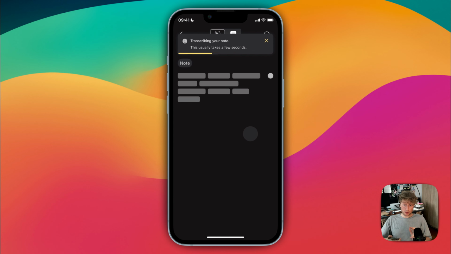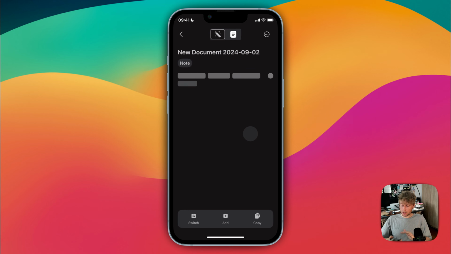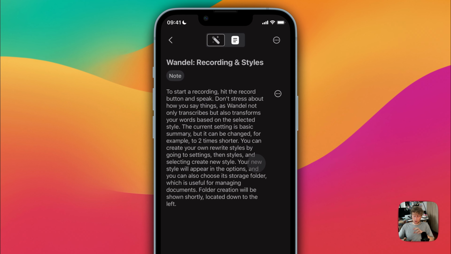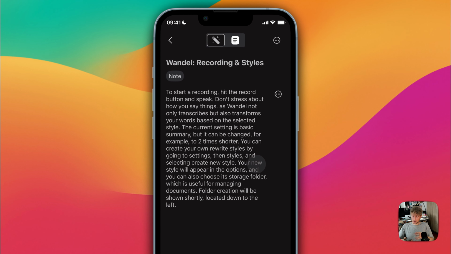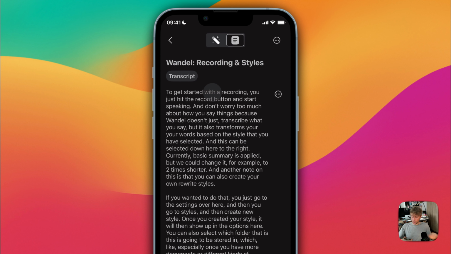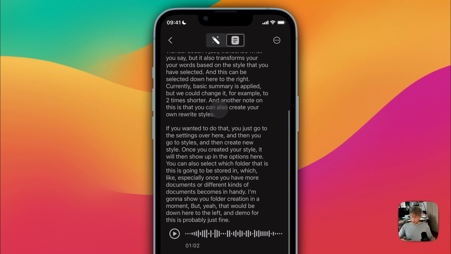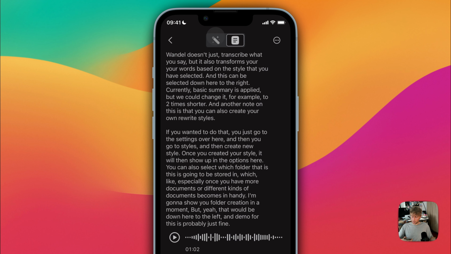And there are 2 main views to the document. What you see right here is your note view, where all your notes for this document are going to be. The notes are what has been transformed from your actual raw transcript. And then you can also tap over into your raw transcript. And here you also have your actual voice note.